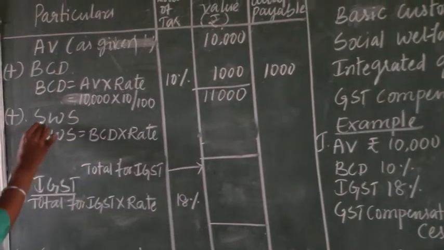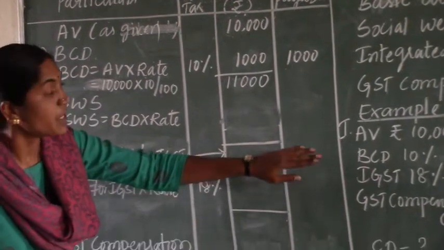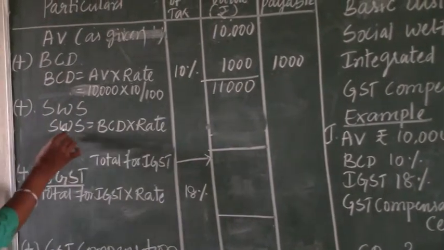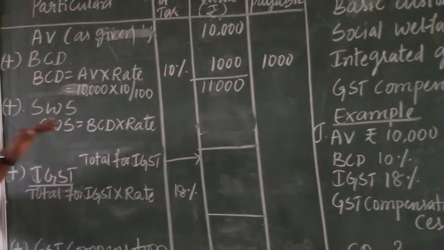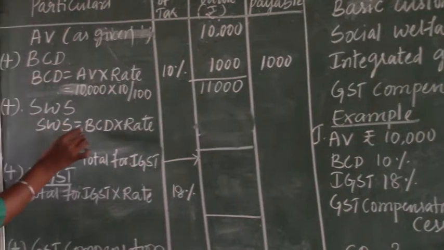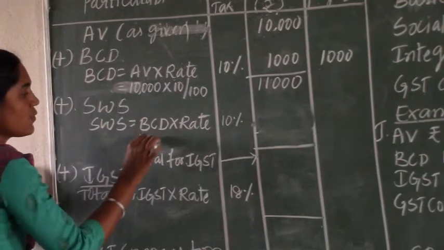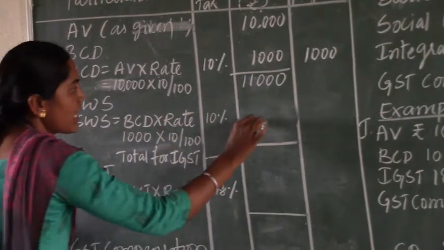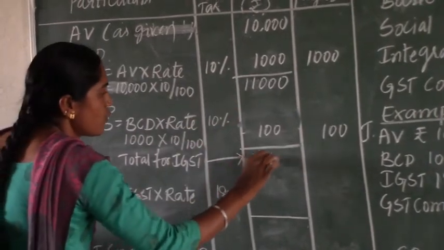See, again we need to calculate social welfare surcharge. Whether it is given in the question or not, we need to calculate it. It is a compulsory tax calculated on the BCD. Social welfare surcharge equals BCD into rate of social welfare surcharge. If there is no information in the question, we still need to calculate it at the standard rate of 10% on BCD. BCD value as calculated, 1,000, into 10%, so 100 will be the social welfare surcharge. Make it total again, 11,100.